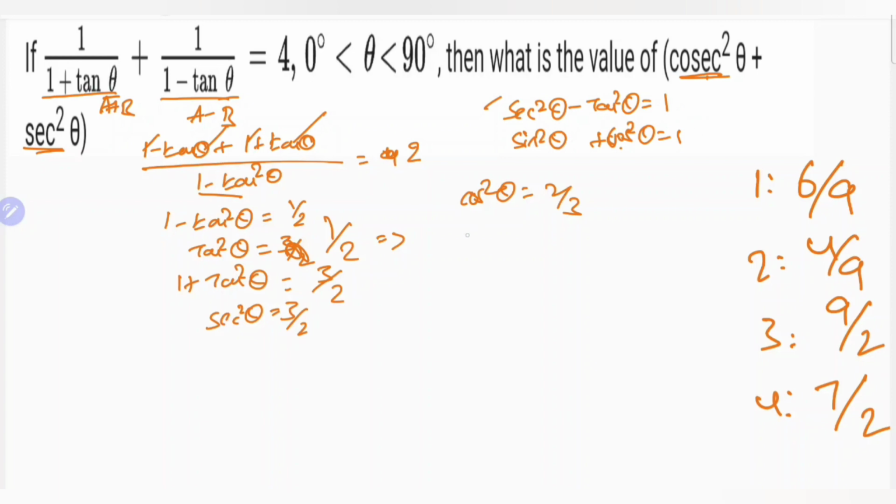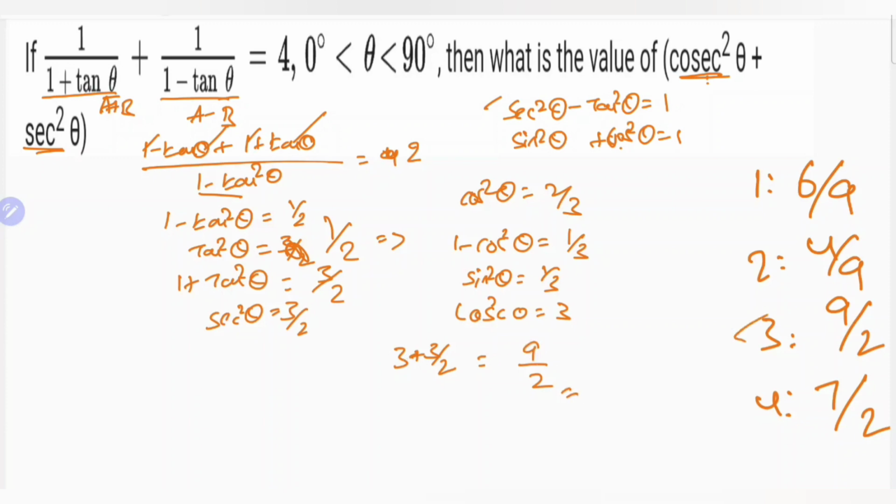Here cos square theta going to that side: 1 minus cos square theta equal to sin square theta. That is 1 minus 2 by 3. LCM is 3, so 3 minus 2 by 3, that is 1 by 3. So sin square theta equal to 1 by 3, and cosecant square theta equal to 3. Here they ask cosecant square theta plus secant square theta: 3 plus 3 by 2. Here LCM is 2. Clear? It is 9 by 2.